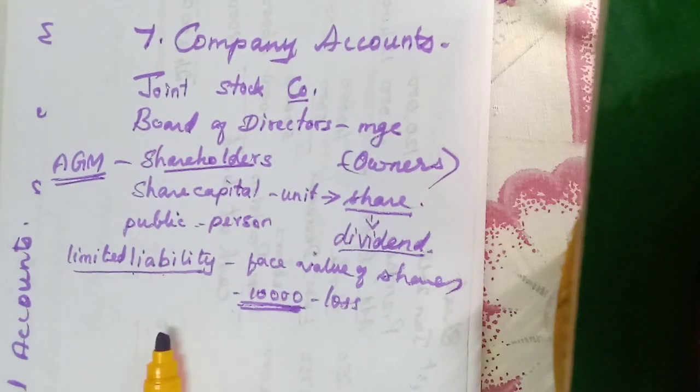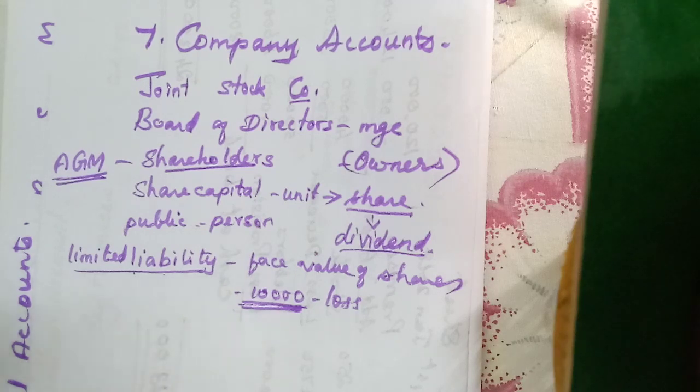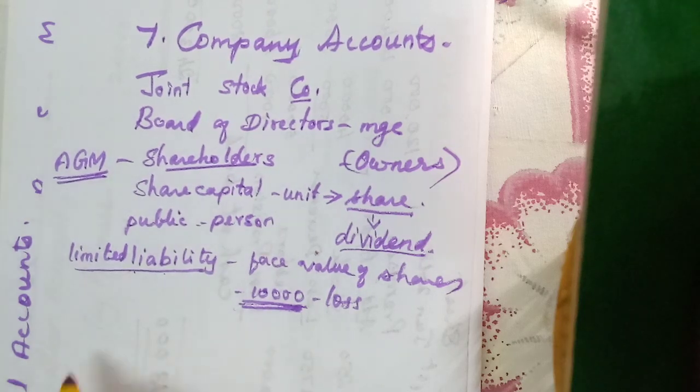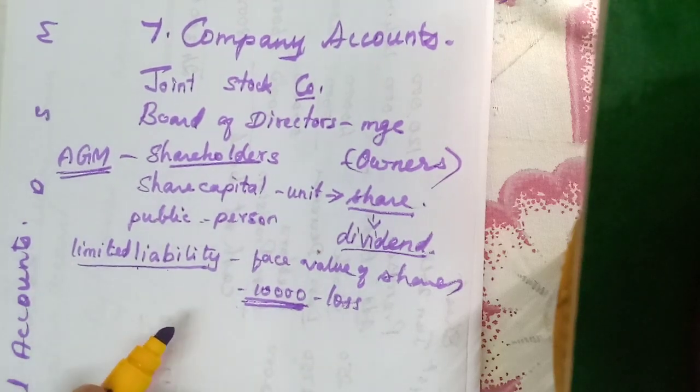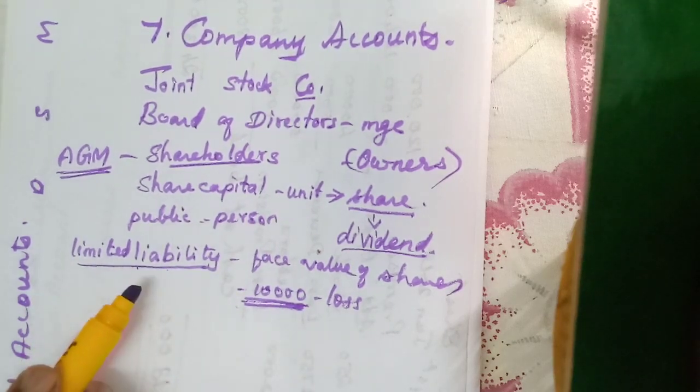Understand? But in sole proprietorship and partnership, they consider the business and his private assets as one and the same. So here is limited liability, one of the many advantages of the company form of organization.